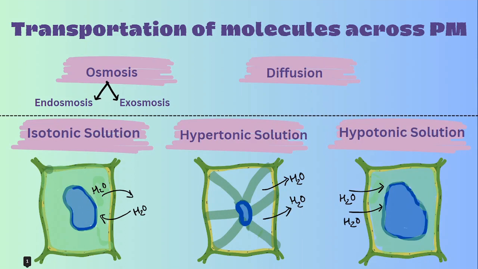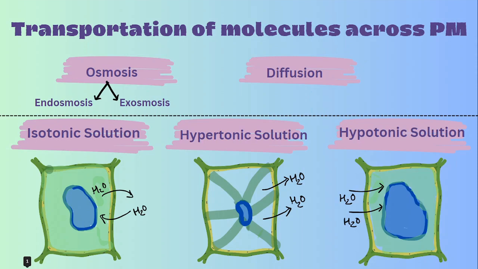Okay, as we know that plasma membrane is selectively permeable, right? So there are two different ways through which the molecules are transported across plasma membrane. First one is diffusion, and second one is osmosis. What is diffusion? In diffusion, solutes move from higher concentration to lower concentration. As you know the example of agarbatti, right? Okay.